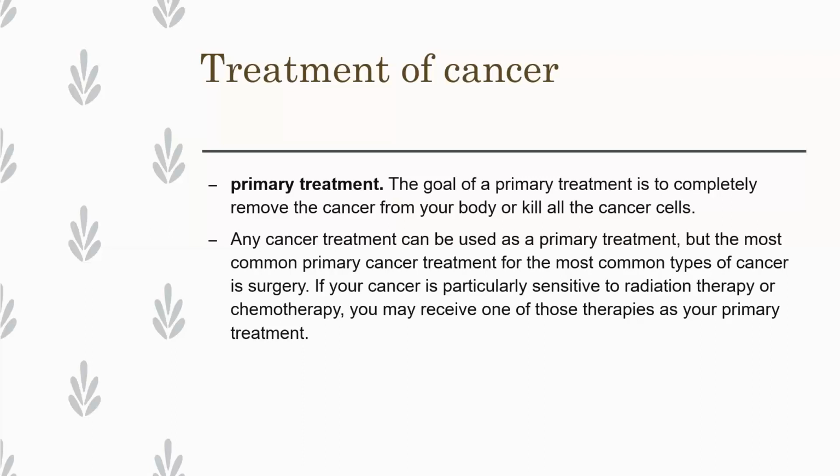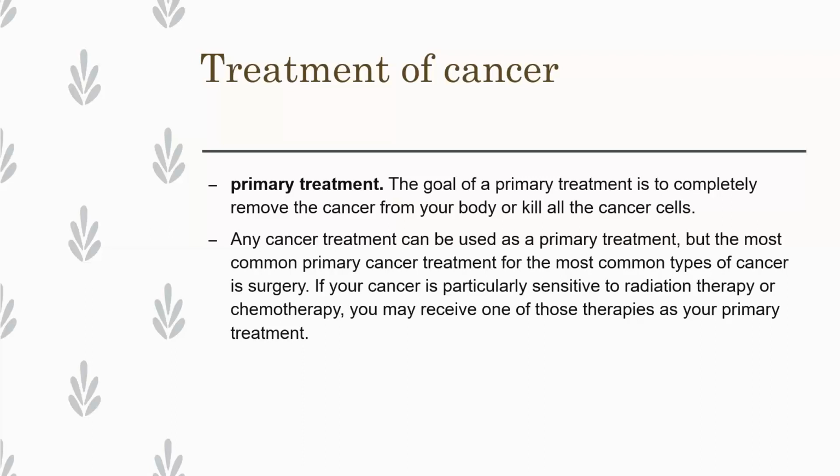First of all, we have to go through surgery. After that, we can move to chemotherapy or radiation therapy. If your cancer is particularly sensitive to radiation therapy or chemotherapy, you may receive one of those therapies as your primary treatment.